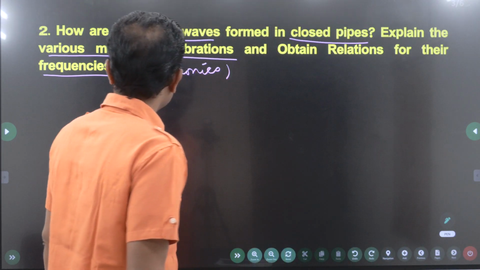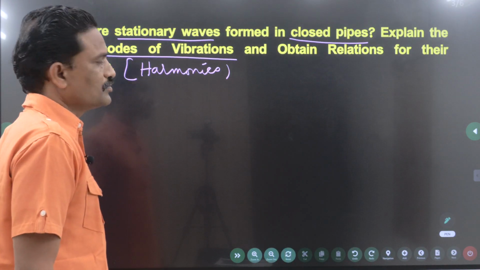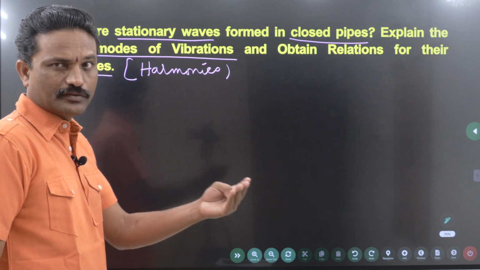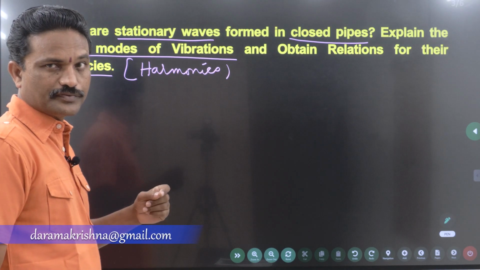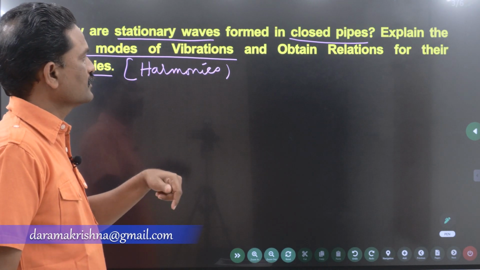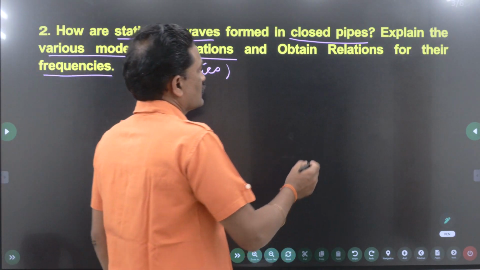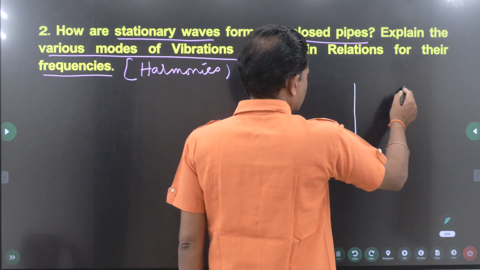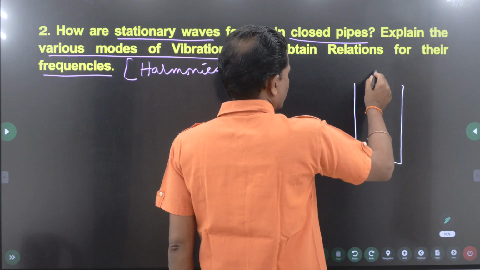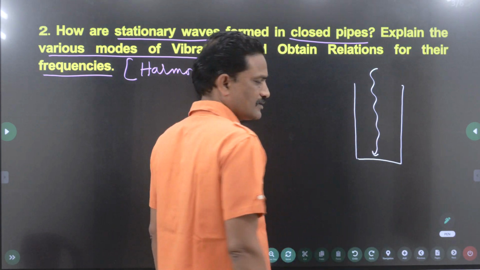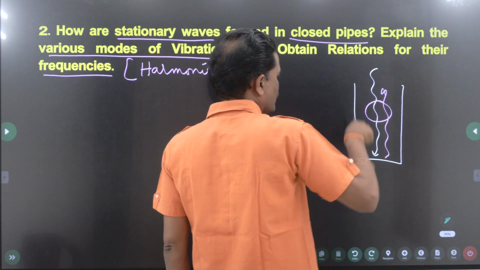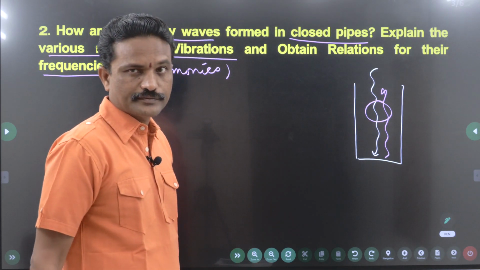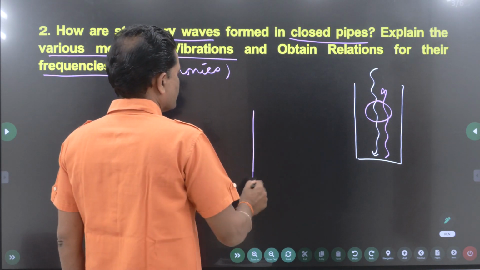Now, how are stationary waves formed in closed pipes? If you want to, you can write 1 or 2 lines. Vibrate the air column with the help of a tuning fork. You will get a reflection. Now, I have a question. Now, one wave falls on the closed end and gets reflected, and these two will combine, they give a stationary wave.